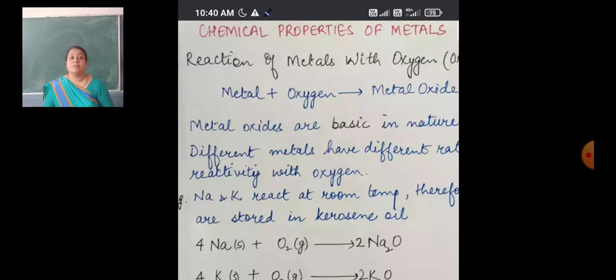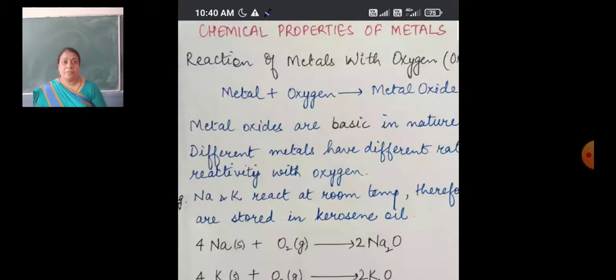When metals react with oxygen, they form an oxide. The nature of the oxide is basic, which means they have OH ions or O ions with them. Basic means they have an OH ion. So if they form a hydroxide, they have OH; if they form an oxide, they have O. So oxides are basic in nature.